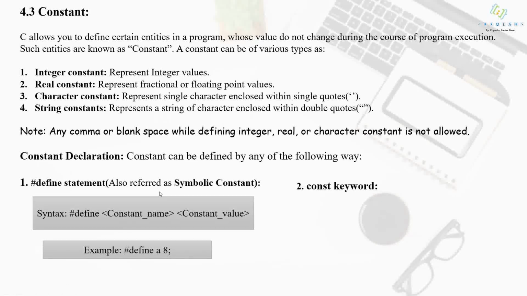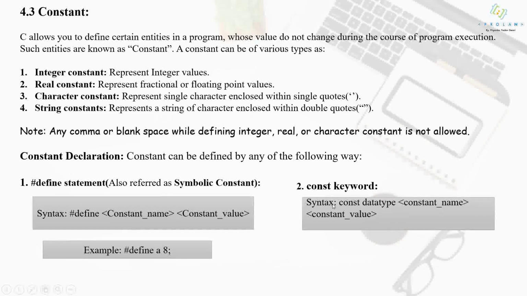The second way is with the help of the const keyword. This is the syntax. If you want to define a constant in the program with the help of the const keyword, then you have to use the keyword const, and the data type which you are going to store. Then the constant name and constant value.